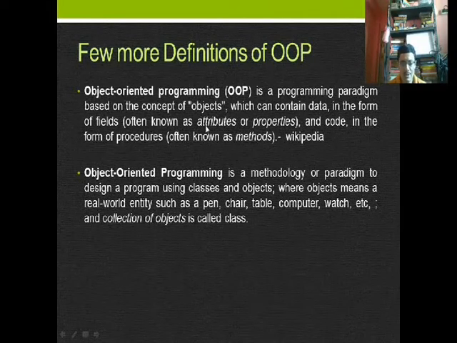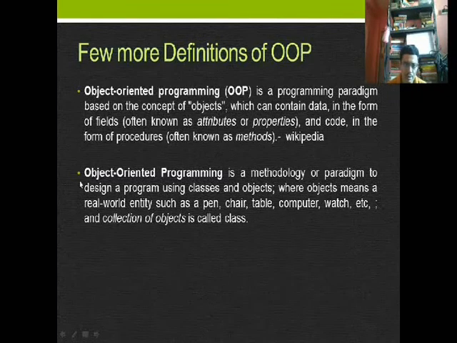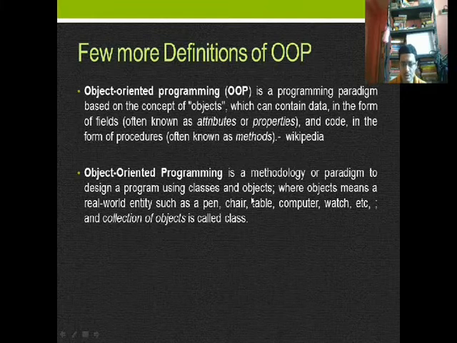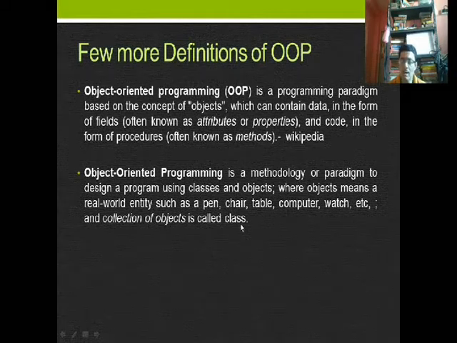Fields are often known as attributes or properties, and code in the form of procedures, often known as methods, functions, etc. Another definition: object-oriented programming is a methodology or paradigm to design a program using classes and objects, where objects mean real-world entities such as a pen, chair, table, computer, watch, etc. And a collection of objects is called a class.